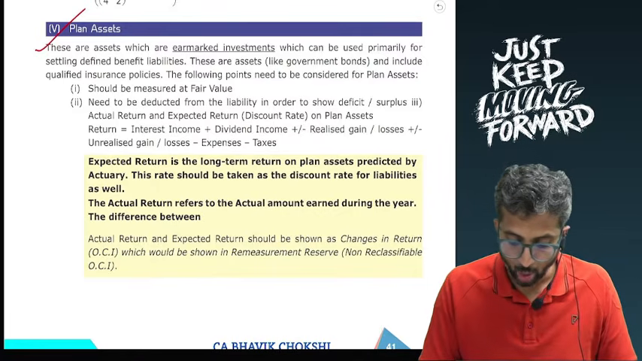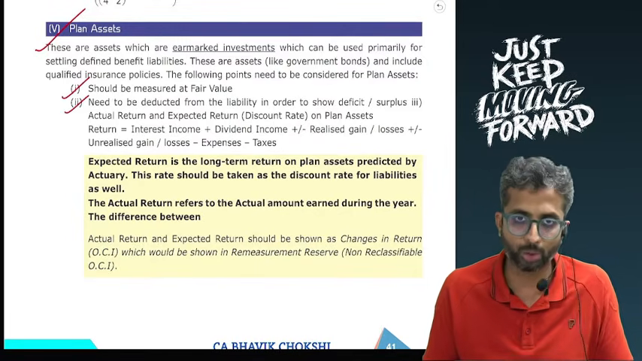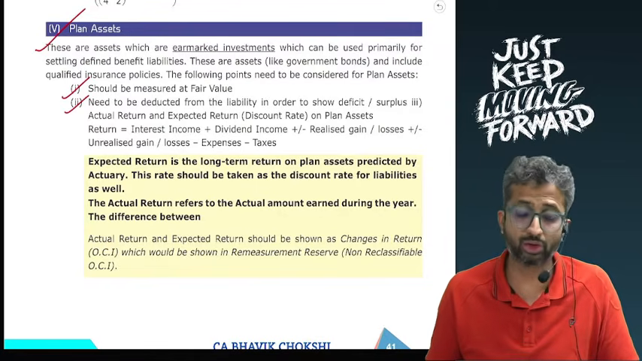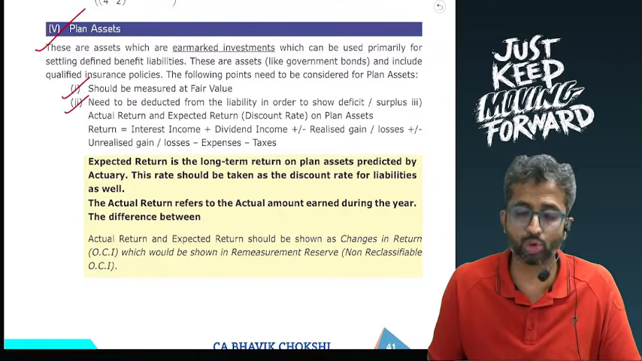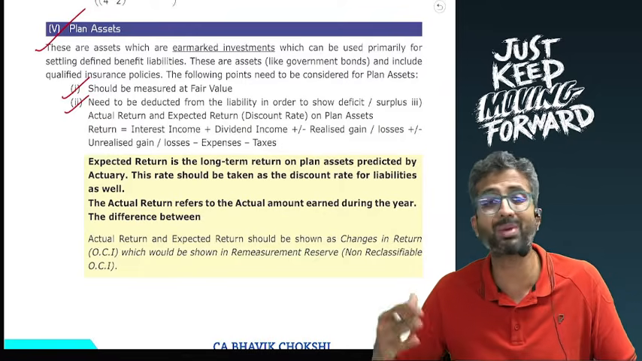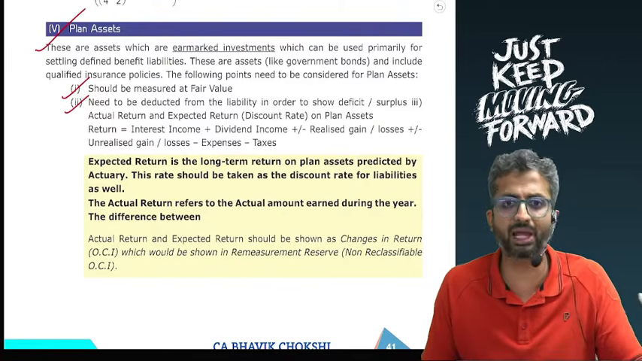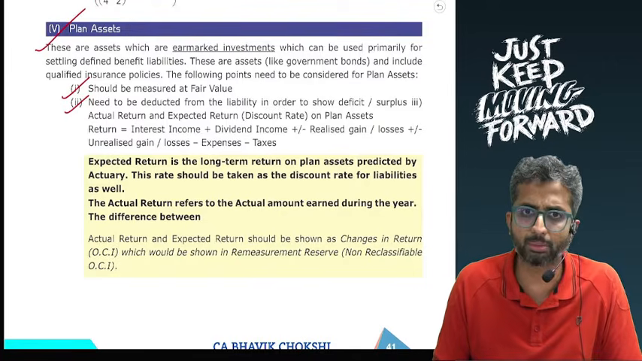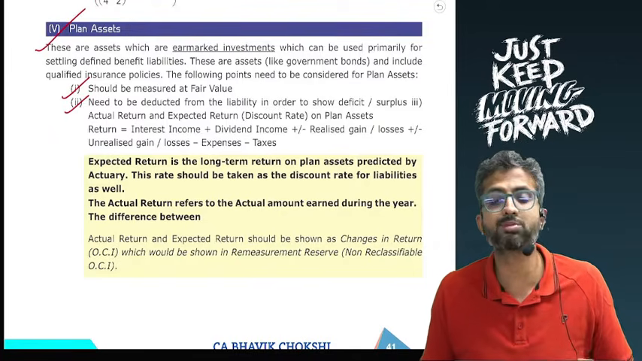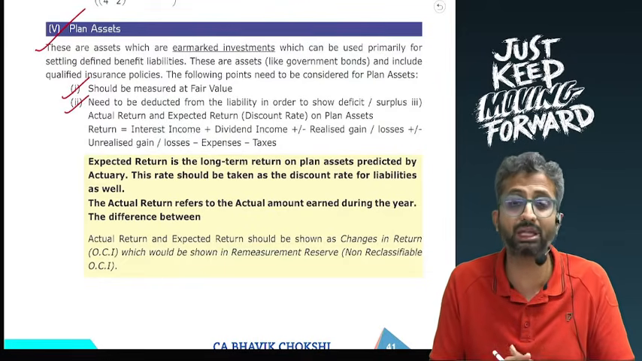Okay, now what happens in case of plan assets is, let us say your opening plan assets were 3,000 rupees. Why will these plan assets change? Well, during the year you might make further contributions, and hence your plan assets might increase, or during the year you might pay some benefits, in which case your plan assets will fall because plan assets are sold to make the benefit payment. However, since these plan assets are to be shown at fair value, during the year there can be changes in the value of the plan assets.